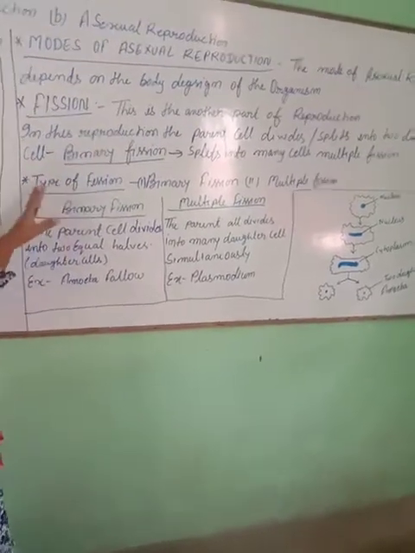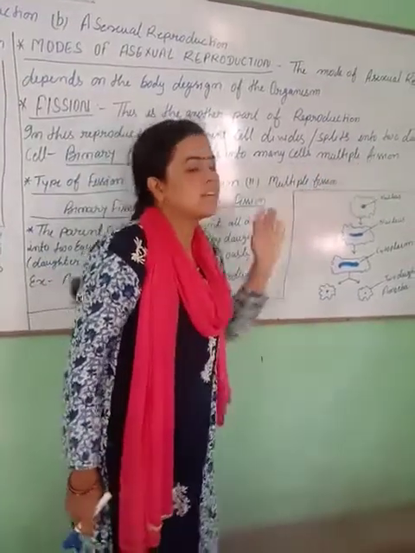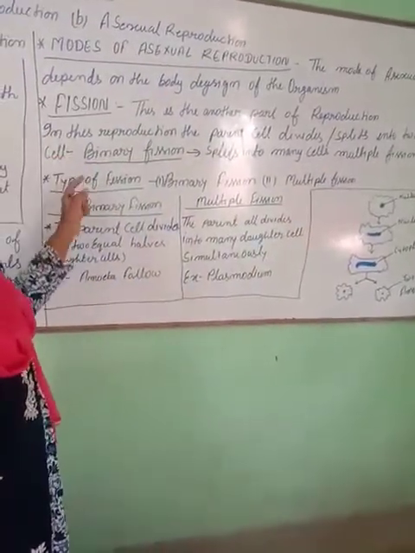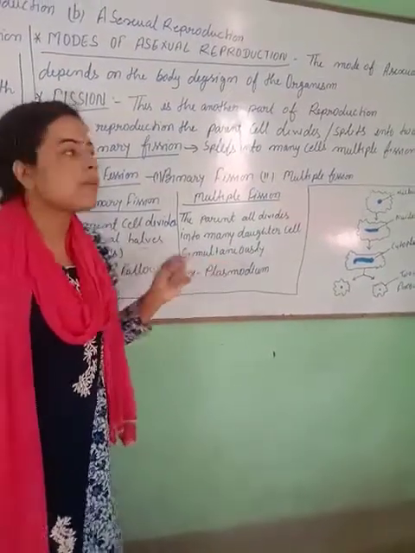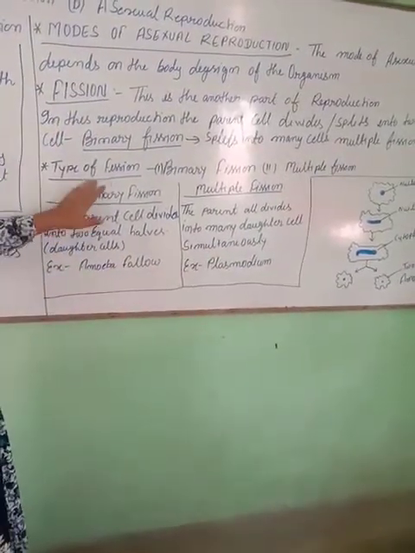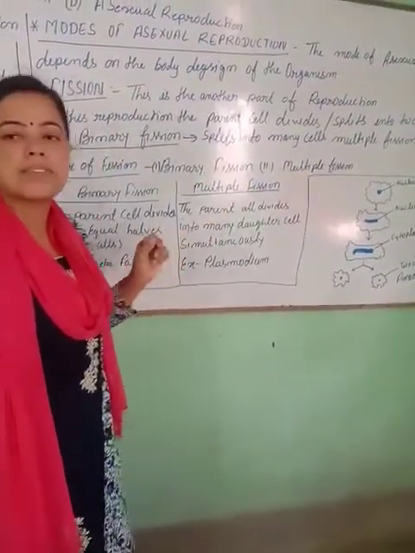Splitting into many cells is multiple fission. The types of fission are binary fission and multiple fission.